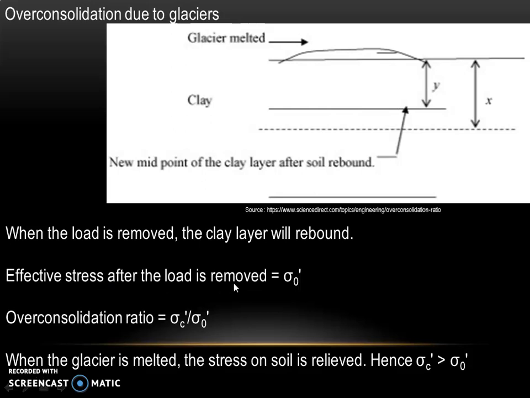Effective stress after the load is removed is denoted as sigma naught dash, that is the current stress. And over consolidation ratio, we know that it is ratio of sigma C dash to sigma naught dash. When this glacier is melted, the stress on the soil is relieved. That means there is less stress. Hence, sigma C dash is greater than sigma naught dash.